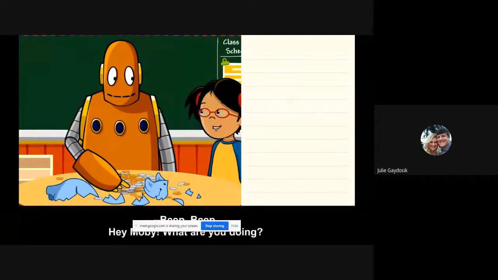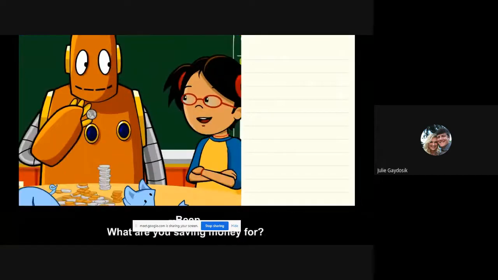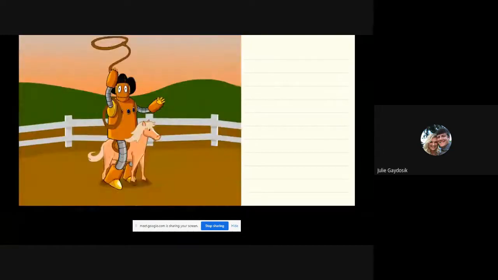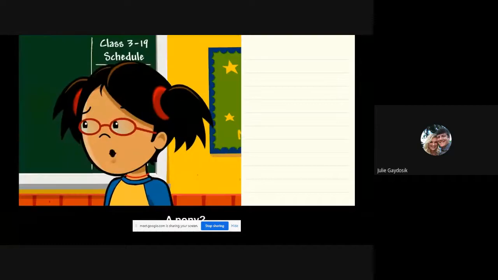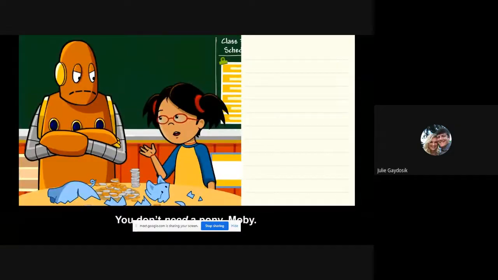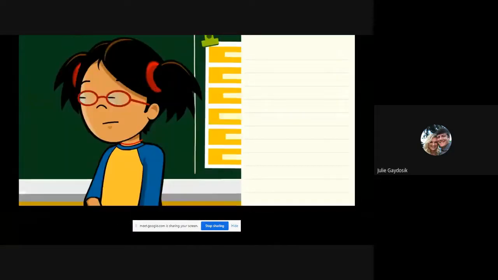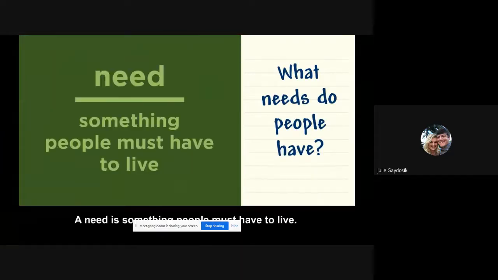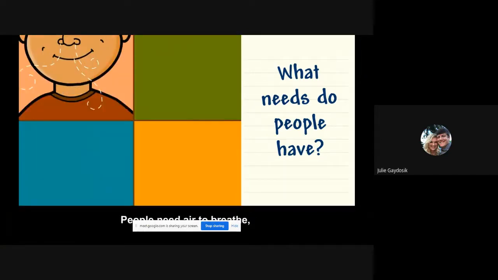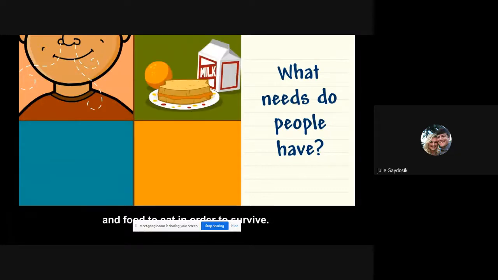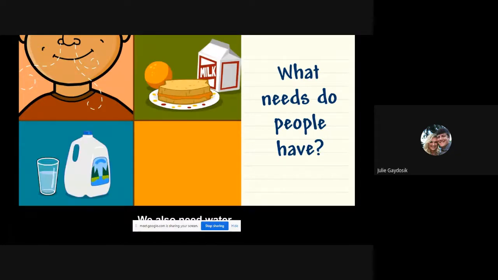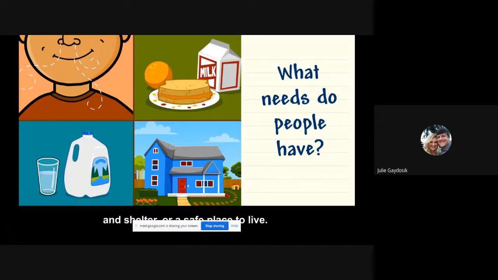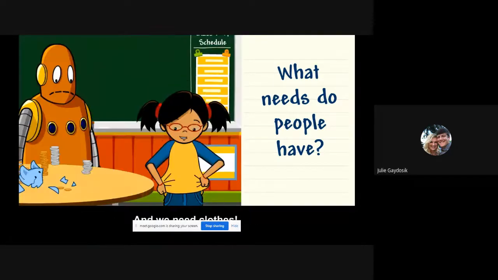Hey, Moby, what are you doing? What are you saving money for? A pony? You don't need a pony, Moby. What needs do people have? A need is something people must have to live. People need air to breathe and food to eat in order to survive. We also need water and shelter or a safe place to live. And we need clothes.